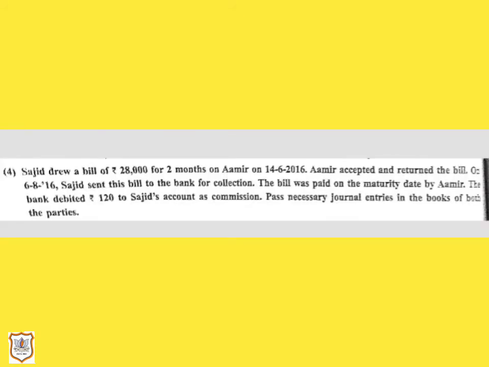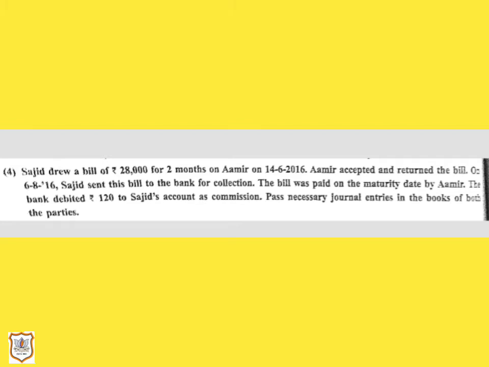Question number 4. Sajid drew a bill of rupees 28,000 for 2 months on Amir on 14th June 2016. Amir accepted and returned the bill. On 6th August 2016, Sajid sent this bill to the bank for collection. The bill was paid on the maturity date by Amir. The bank debited rupees 120 to Sajid's account as commission. Pass necessary journal entries in the books of both the parties.